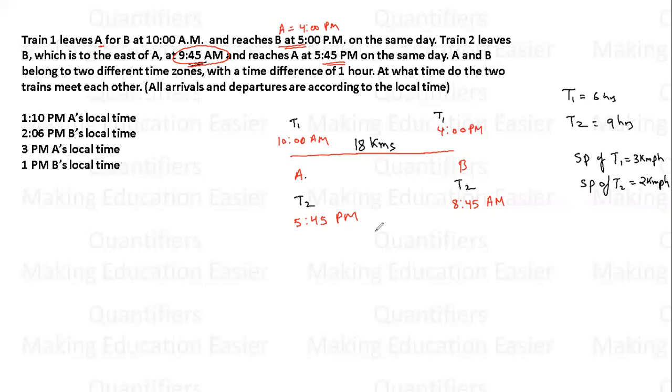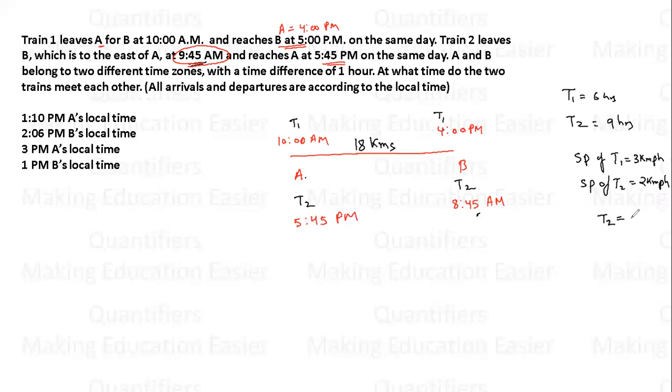Now, if you see, train 2 starts at 8:45, whereas train 1 starts at 10 a.m. So for 1 hour 15 minutes, train 2 will travel alone. So let us see in 1 hour 15 minutes how much distance train 2 will cover. So train 2 कितना distance cover करेगी?